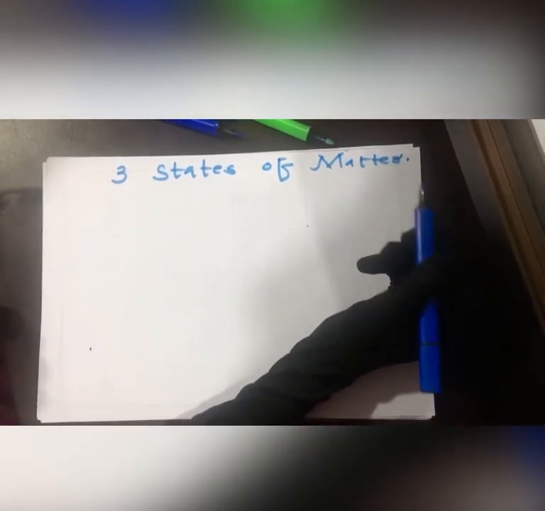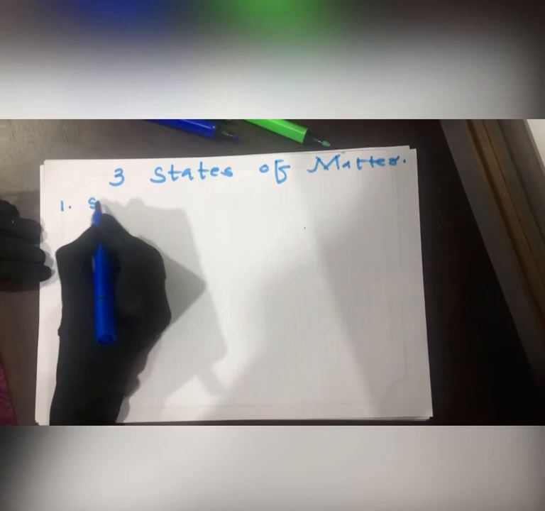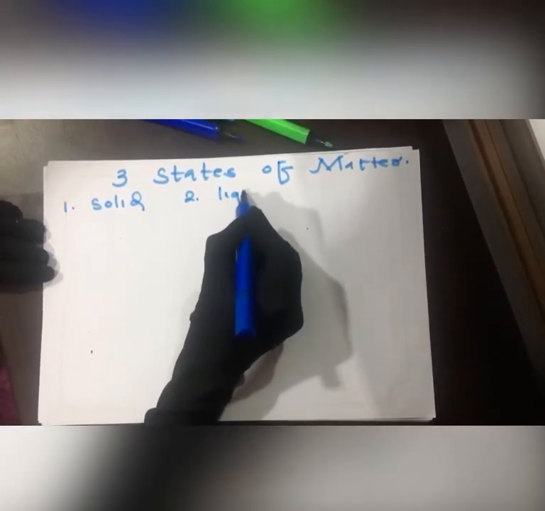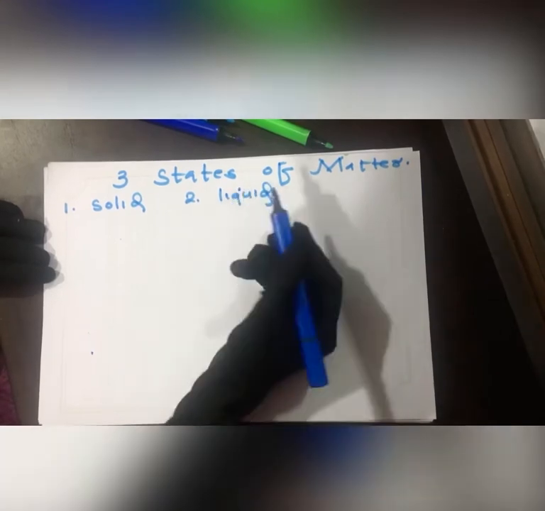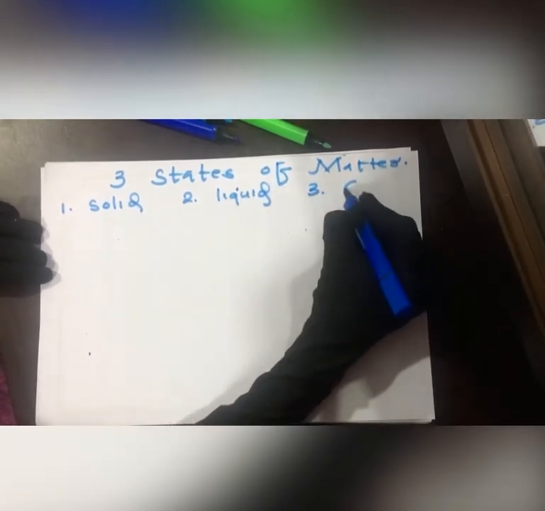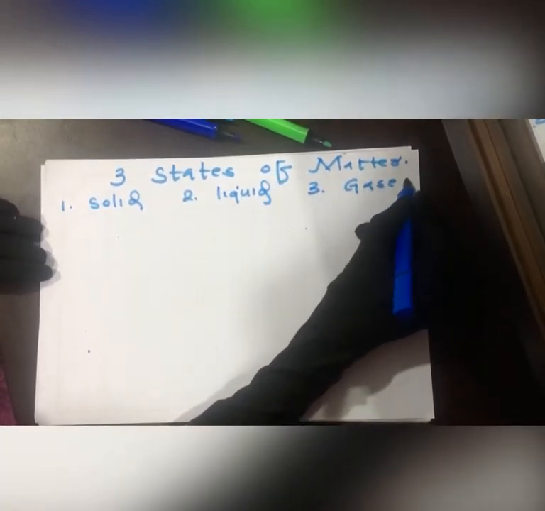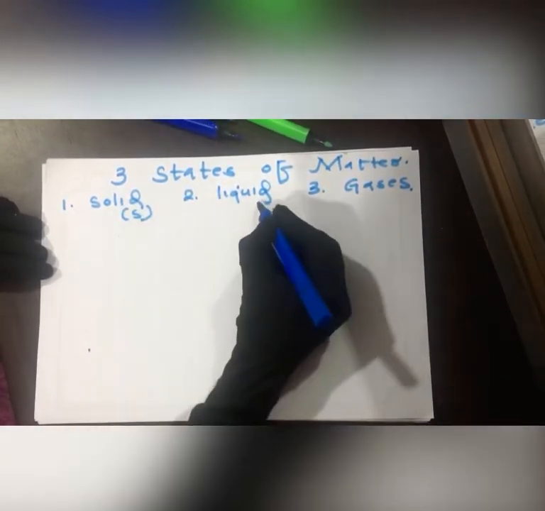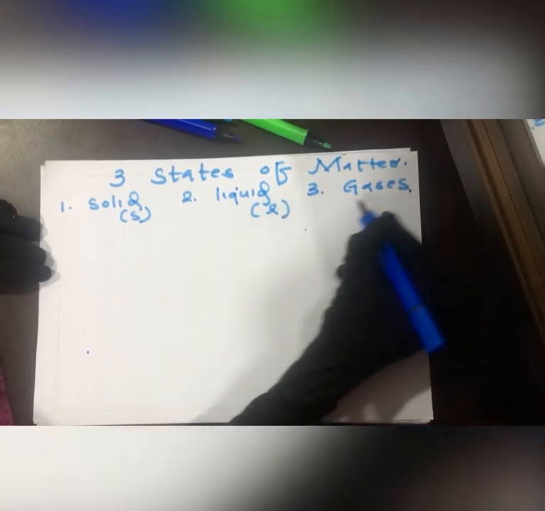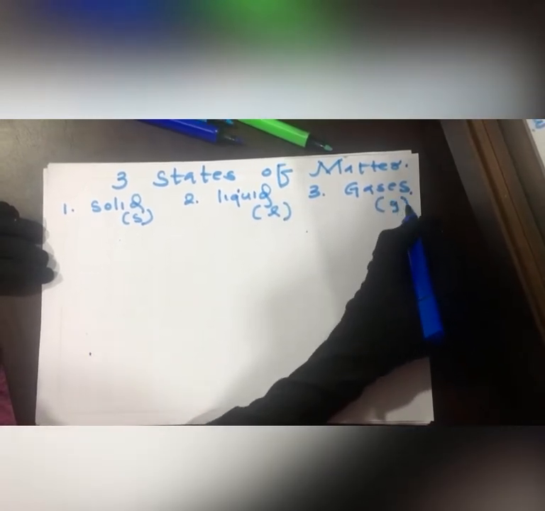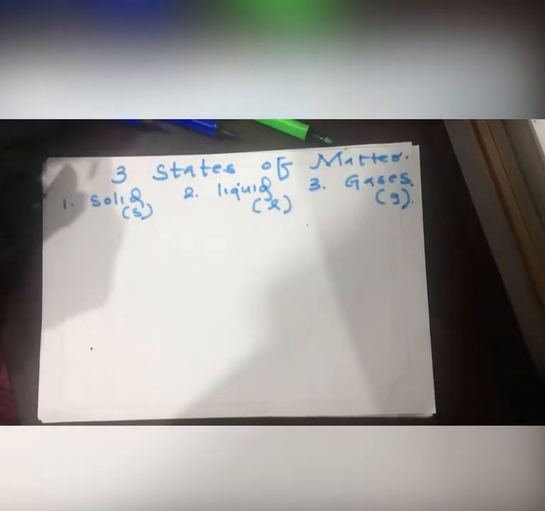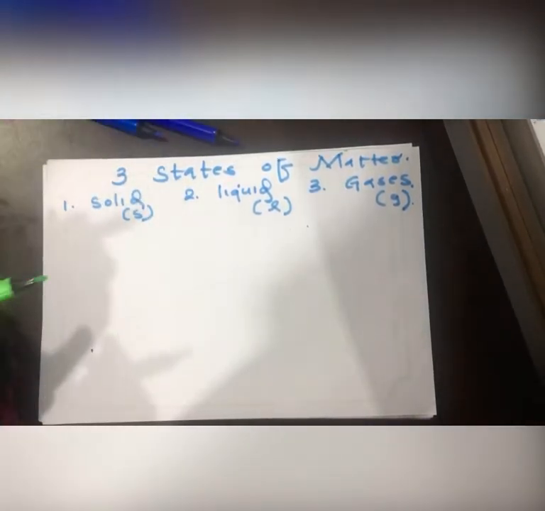Three states of matter, that is the solid, liquid and gases. We give the symbol simple S, simple L and then simple G. Okay. Then now we'll be looking at their different properties.